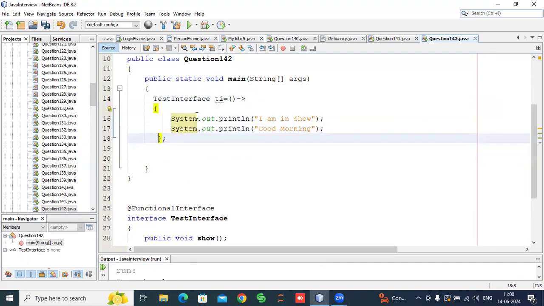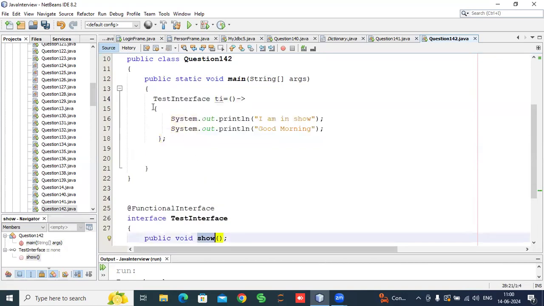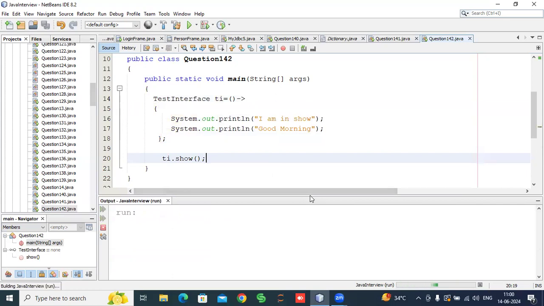So now this is lambda. We override this show method by using a lambda expression, guys. This is known as the lambda sign, and this is the show method. And then how can we access this show method? We can say ti.show, and right click and run file. You can see, guys, I'm getting this output.